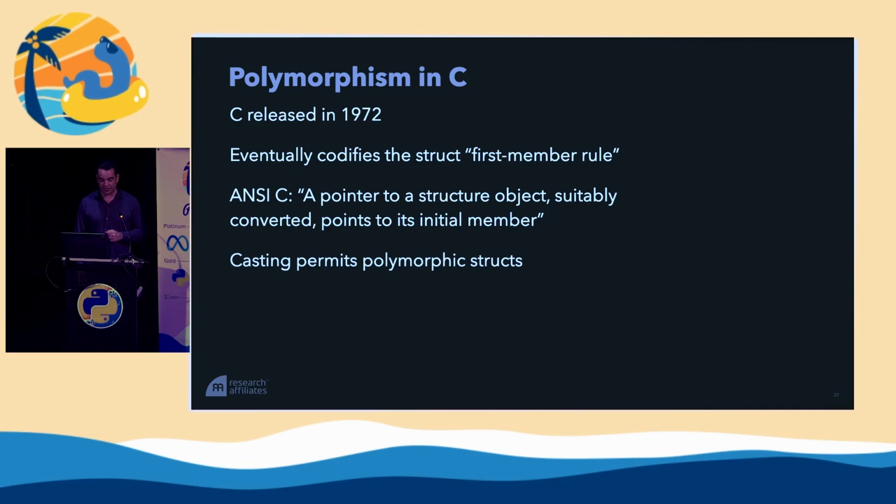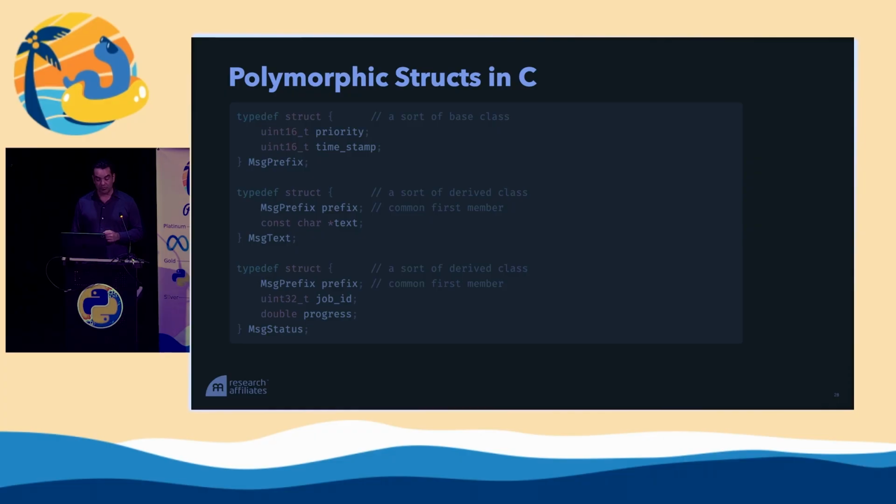And this permits our polymorphic structs. So we're going to dive further into this, and I know this is some C code, but hang on, and I think you'll get to see where we're going. So here I've created a struct called message prefix. Imagine we're going to create a logging system in C, and we want to have a struct that we want to be able to log various different types of message.